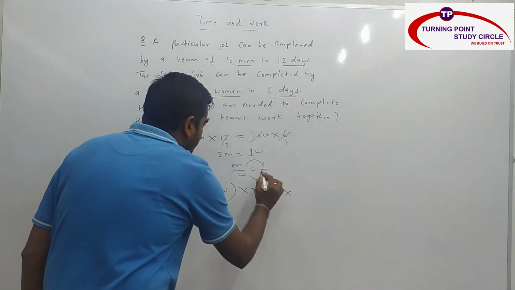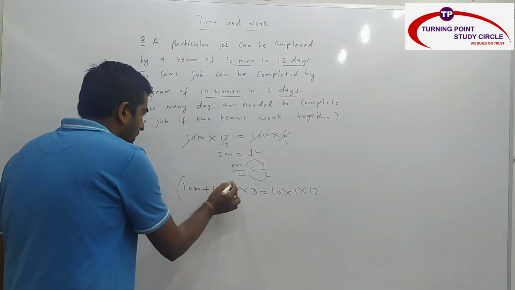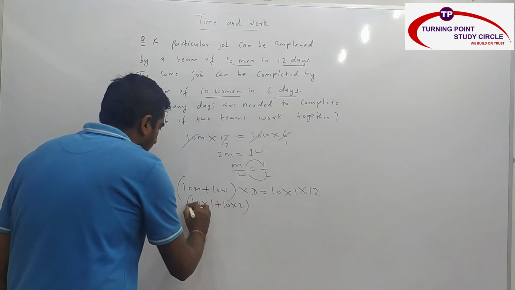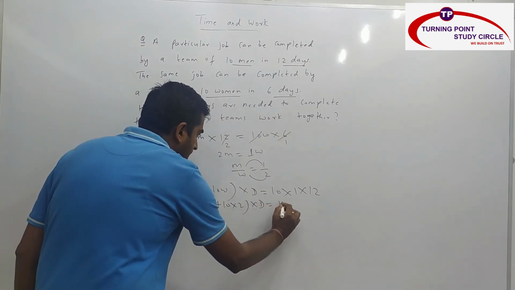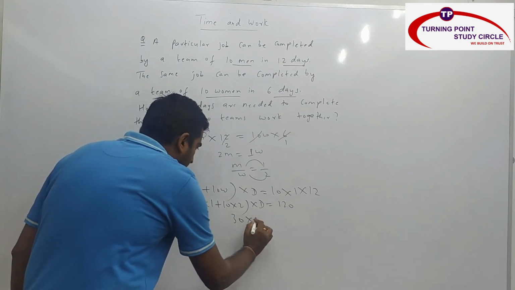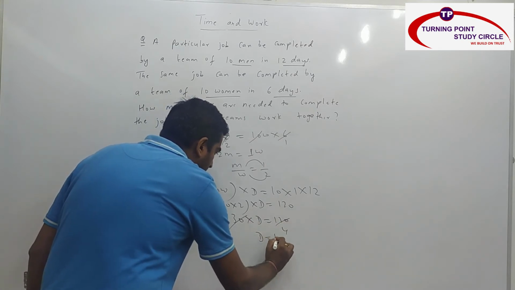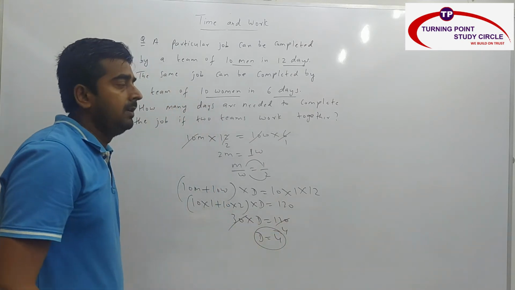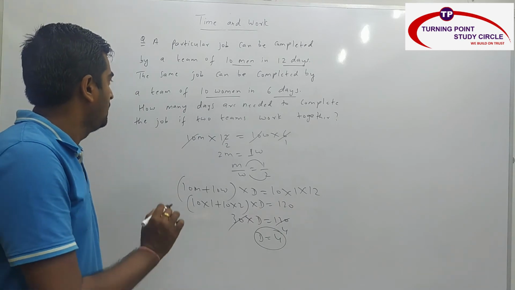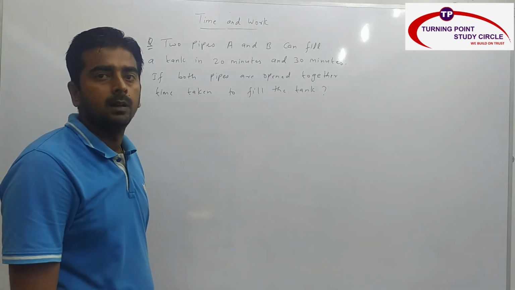So 10 men is nothing but 1 and original days is nothing but 12. So here also I am keeping the value. So 10 into 1 plus 10 into 2, into days, is nothing but how much? 120. This is 10 plus 20, nothing but 30. So 30 into days is 120. This is 4 times. So my answer, days, is nothing but 4. So it will take 4 days for both of them if both the teams work together to complete the same piece of work. So I hope you are familiar with the previous question.